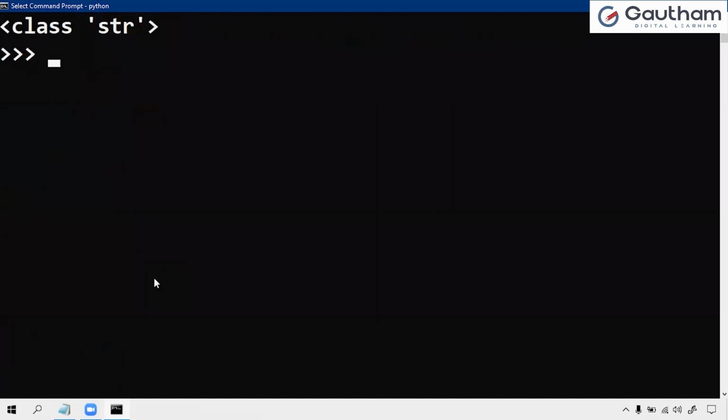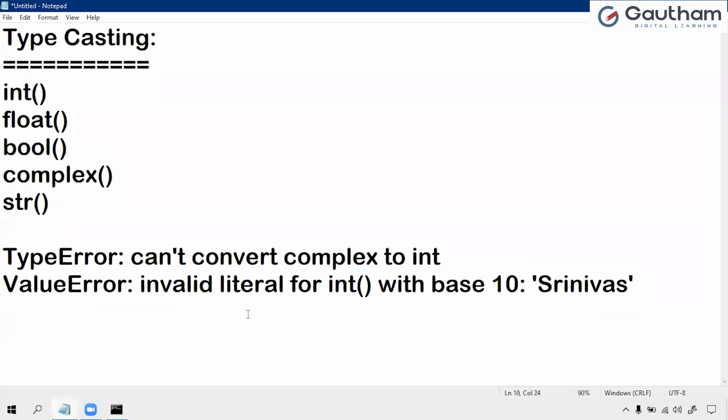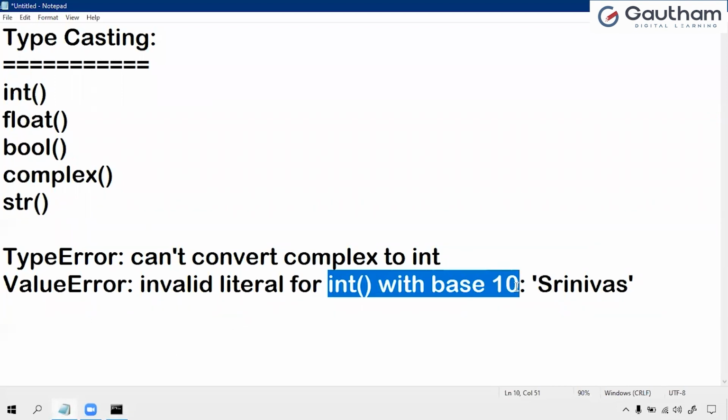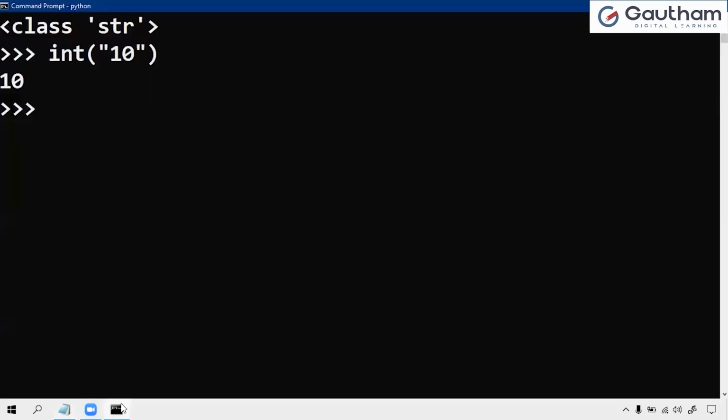So now what I am doing, this 10 which is enclosed in quotes, I am converting into the integer. The string I am converting into the integer. Now it is possible. Here they are clearly specifying int with base 10. Then only it is a valid string, so then it is possible to convert. So now the string is converted into the integer.